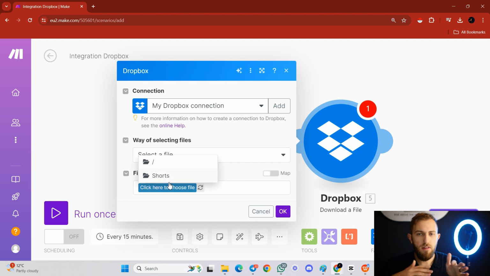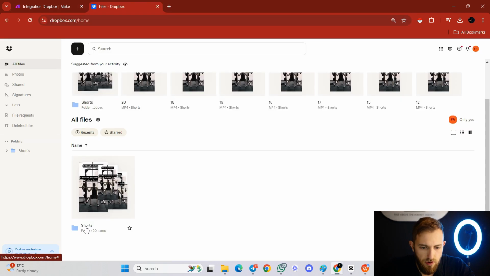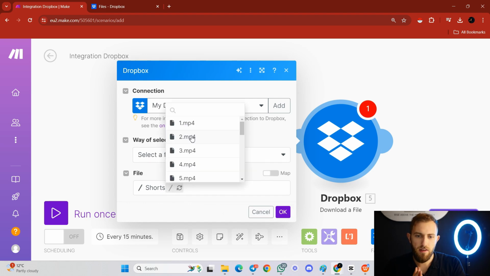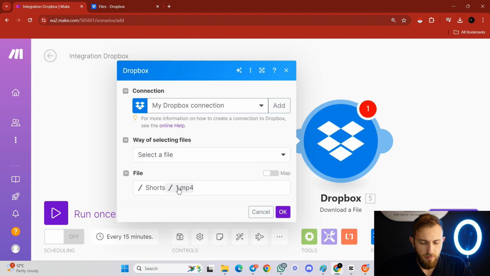So I would go in the folder that I created in my Dropbox folder. Just to confirm, it's the Shorts folder. So I would click Shorts, and then there is another plus sign over here. You click it, and then you have to click the specific video that you want to upload. Okay, so you would click whatever you want to click, because this is not the end.